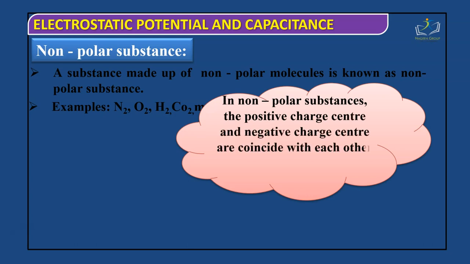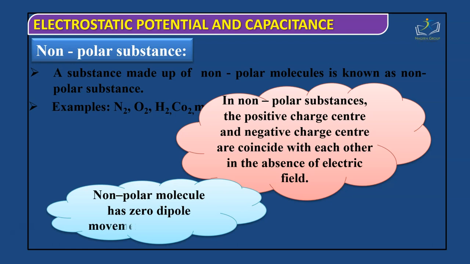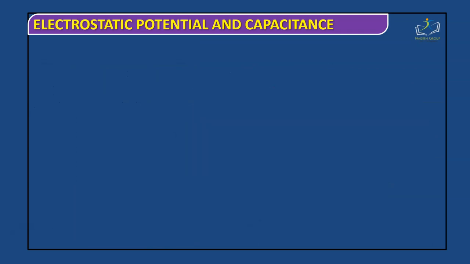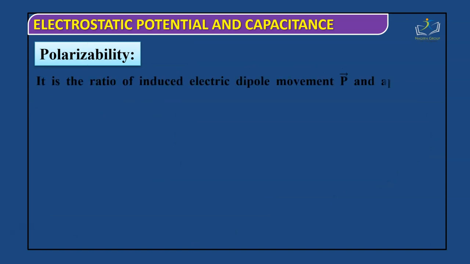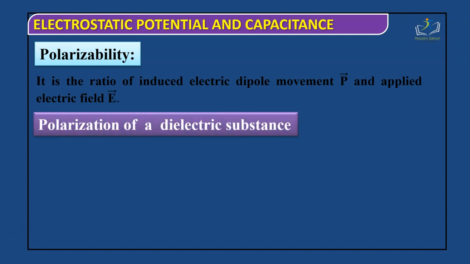In non-polar substances, the positive charge center and negative charge center coincide with each other. In polar molecules they do not coincide, and in the case of non-polar molecules they coincide. So non-polar molecules have zero dipole moment, whereas polar molecules have a dipole moment. Polarizability is the ratio of the induced electric dipole moment, vector P, and the applied electric field. That means polarizability will be vector P divided by vector E.